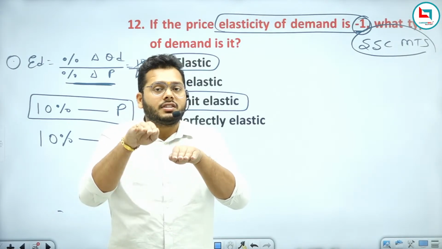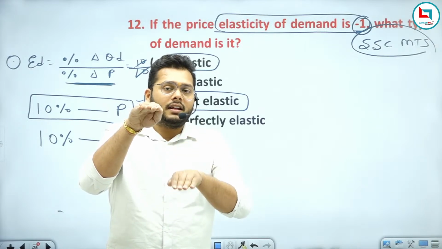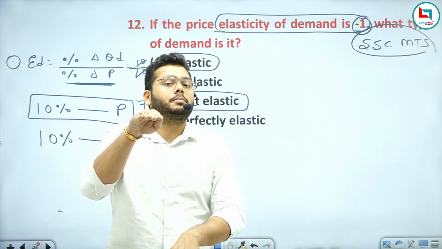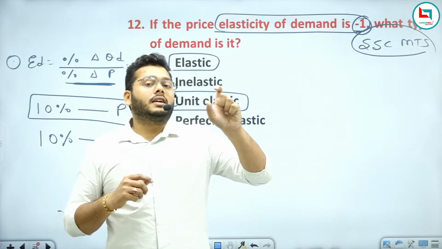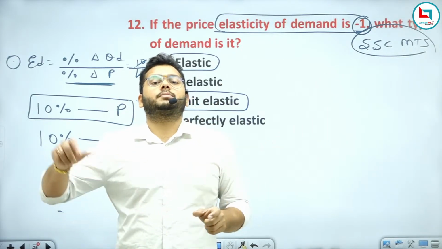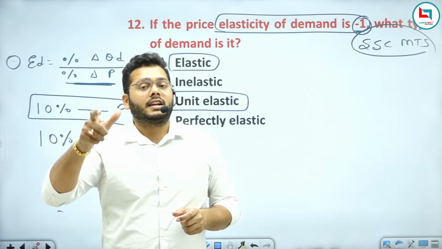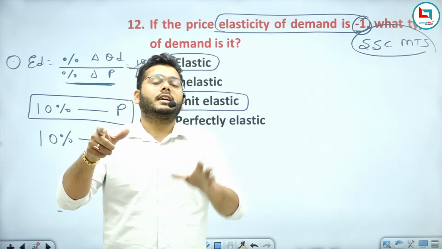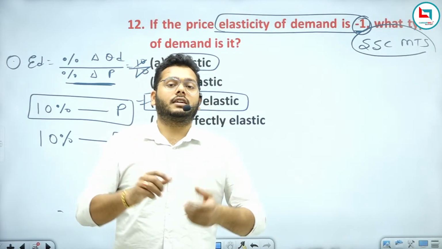So after the change in the price of the good by 10%, you are demanding less by 30%. I can say there is a change in demand much more than the change in price. Price is changing only 10%, but you are getting a larger percentage change in demand.